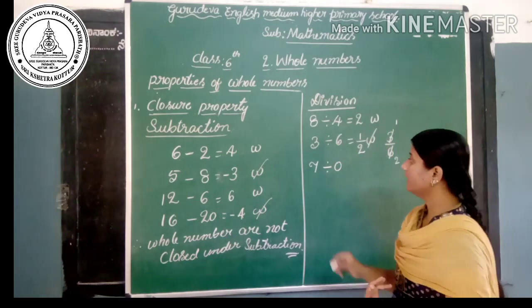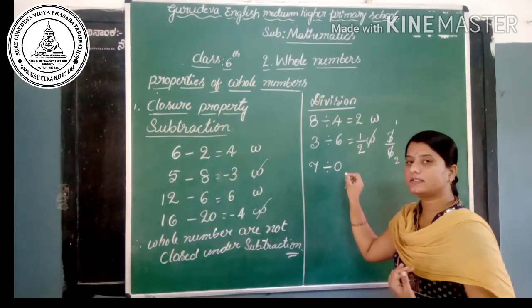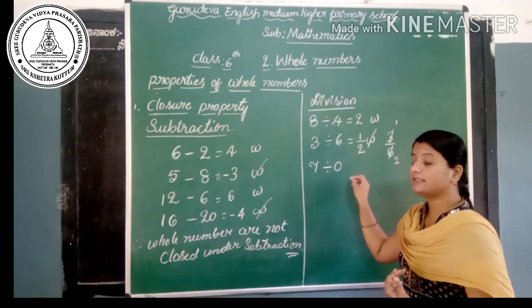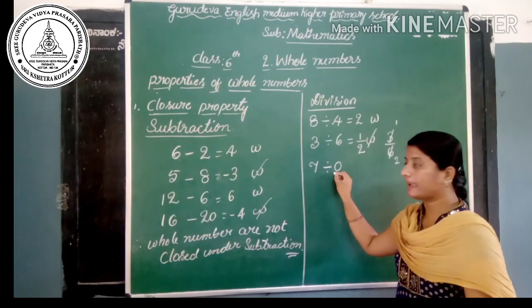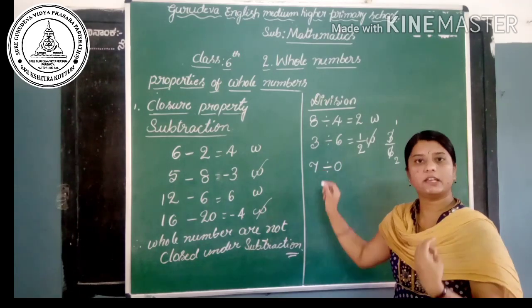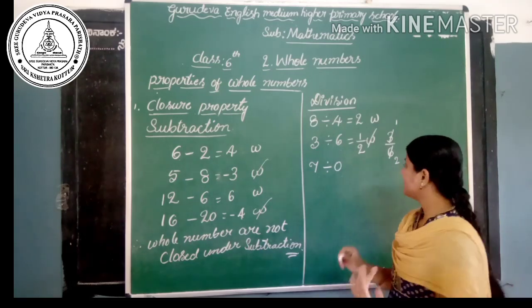Then next, the third one, 7 divided by 0. 7 divided by 0 means we have to subtract 0 again and again from 7 until we get 0. Is it? Yes, let's subtract here.